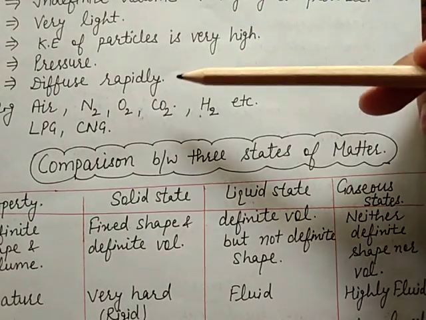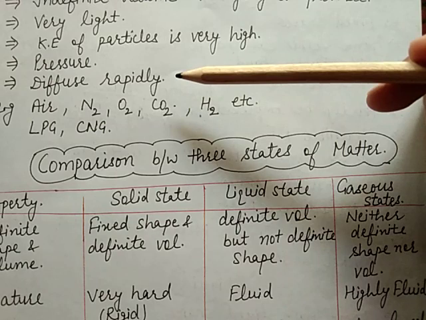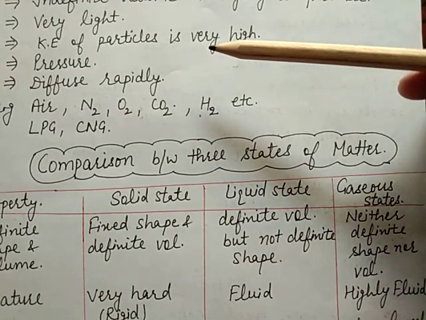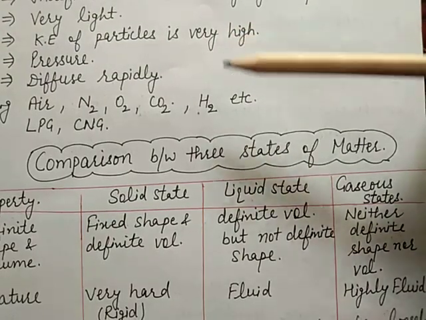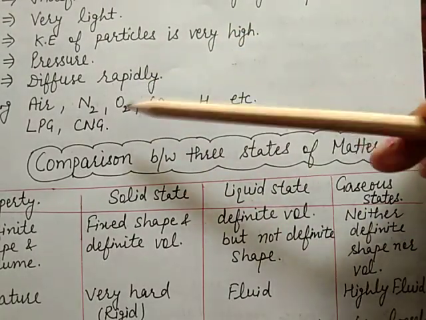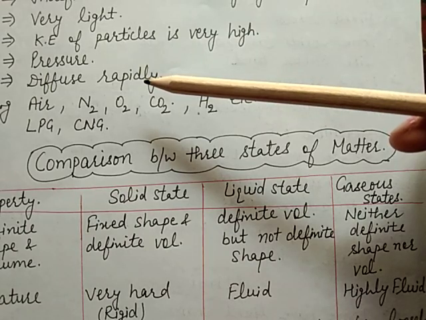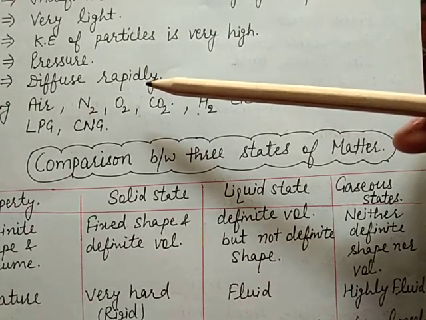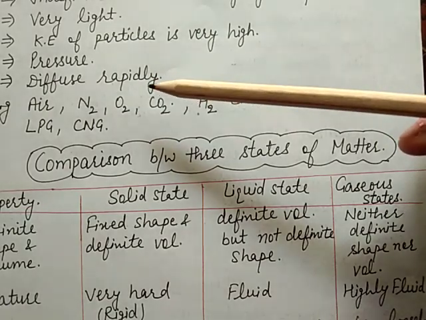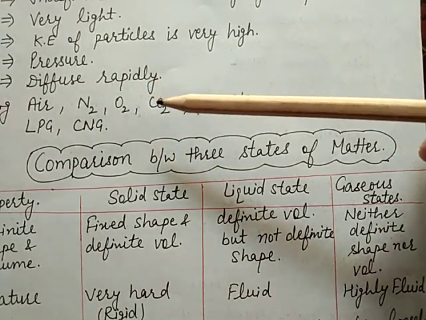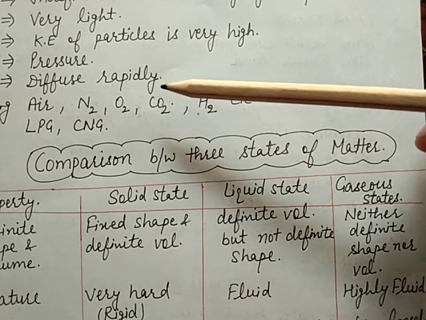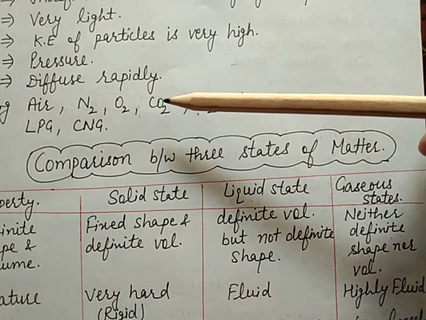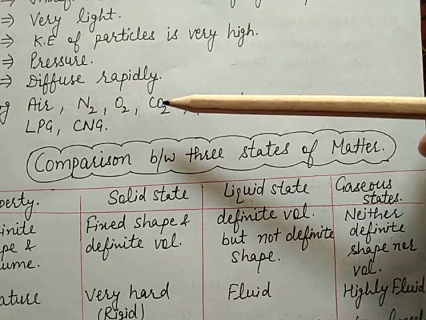And the last characteristic of the gaseous state is that gases diffuse rapidly. It means gases diffuse very rapidly because interparticle spaces are very large and interparticle forces are very weak. So the particles of one gas can move into the empty space of another gas. So gases have maximum diffusion property.